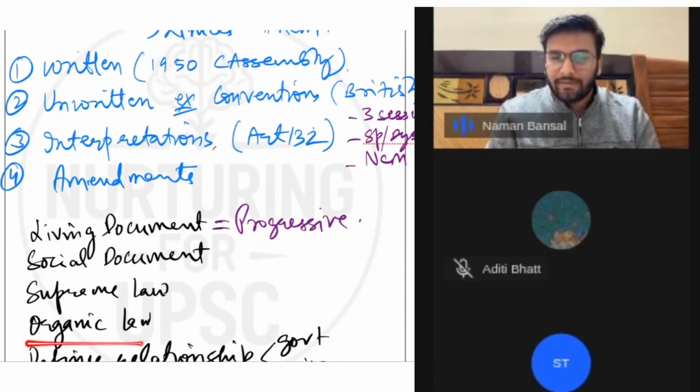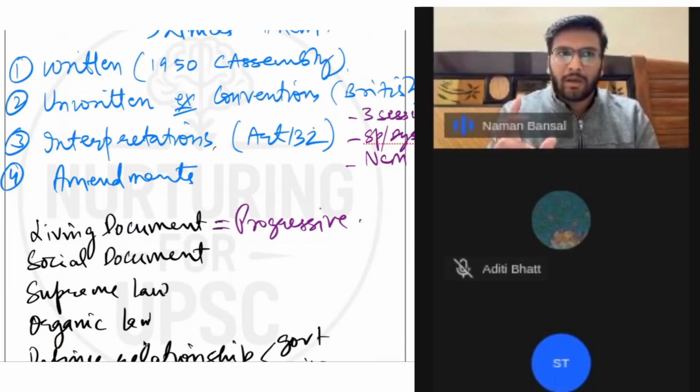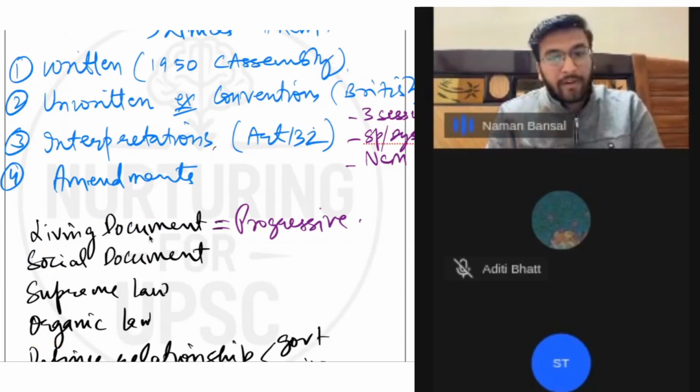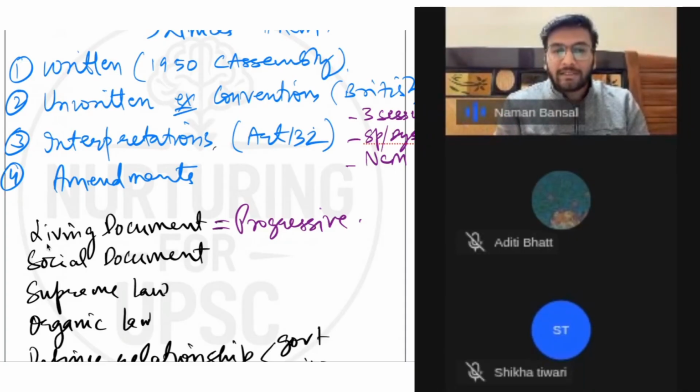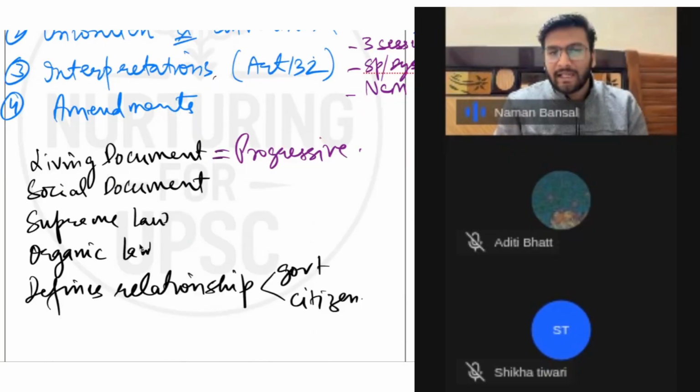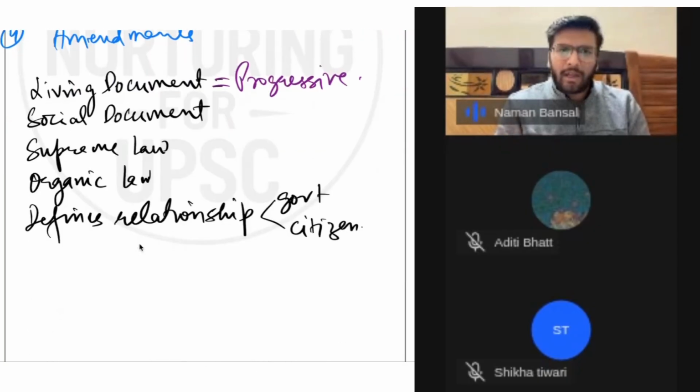In this first context, it establishes the organic linkage between the institutions. The second thing is that it adds dynamicity to the constitution by incorporating the progressive or liberal ideas that are ongoing in India or across the world.